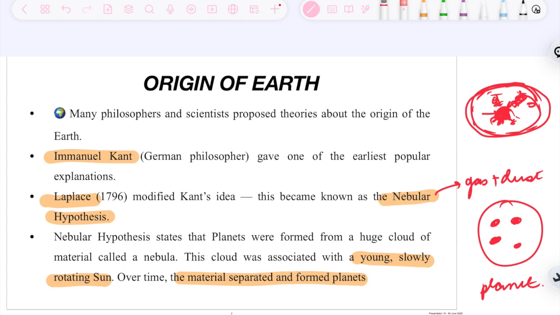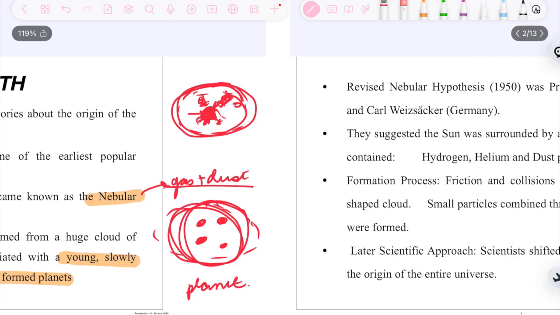So basically, what does the Nebular Hypothesis state? That when a nebula was present, it started rotating. There was a young, slowly rotating sun, and in the disk there was this gas and dust cloud from which the planets were further formed.